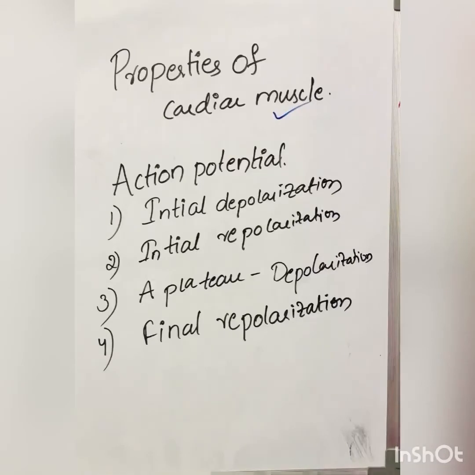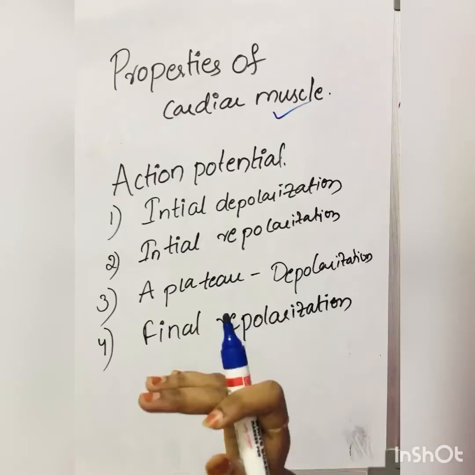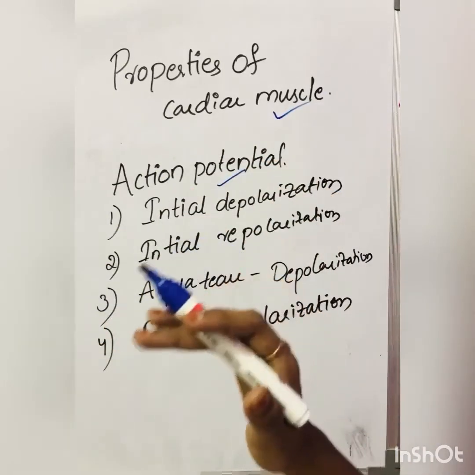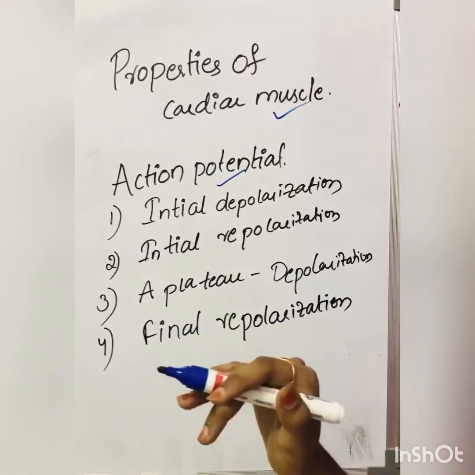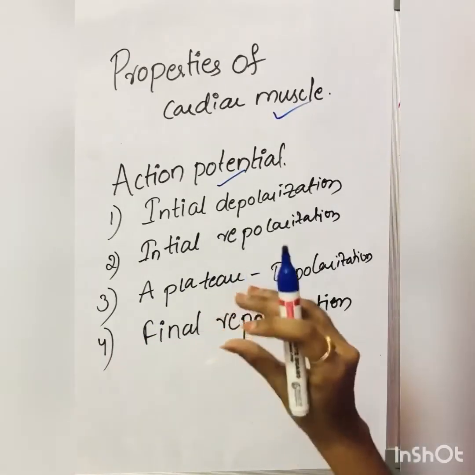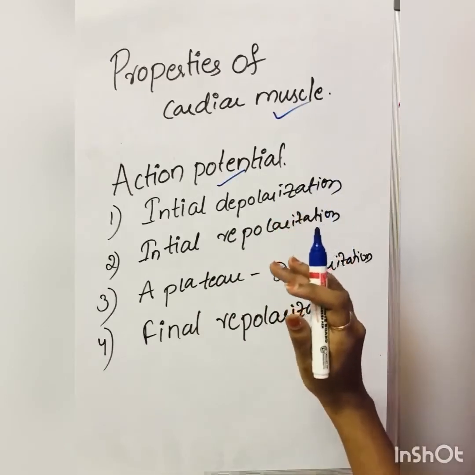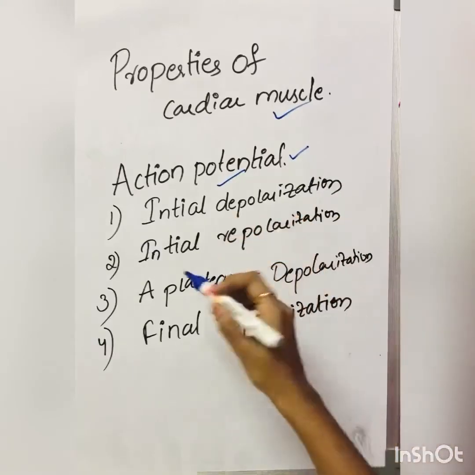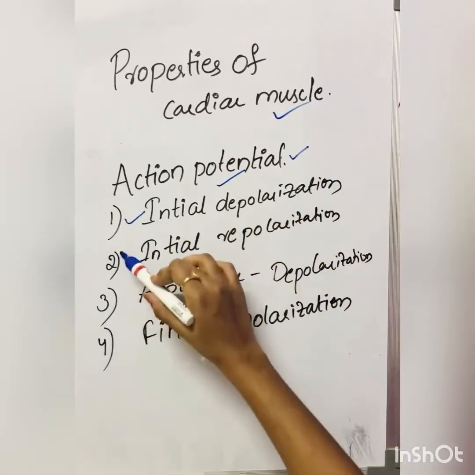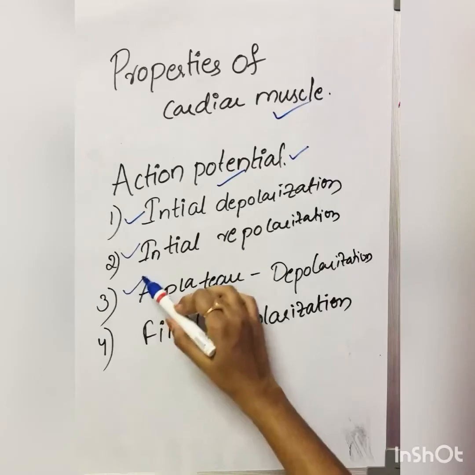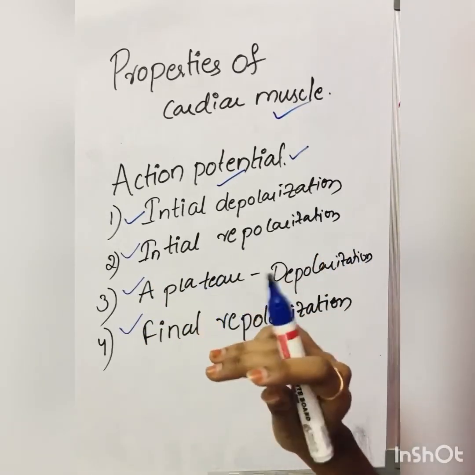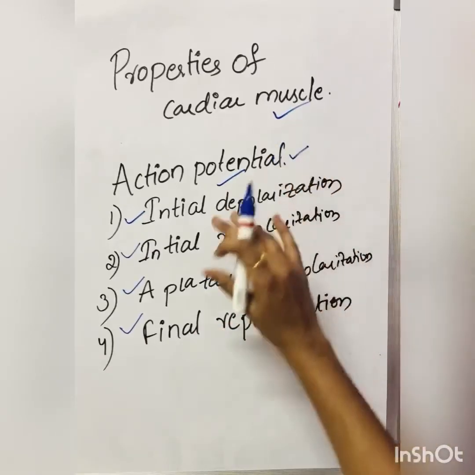Now about the properties of the muscle. We will see how the action potentials produced by the SA node are transferred to the AV node, bundle of His and the Purkinje fibers, and how the series of electric impulses occur. This action potential is divided into four phases. First is the initial depolarization, then initial repolarization, a plateau, and the final repolarization. We will discuss each step in detail.